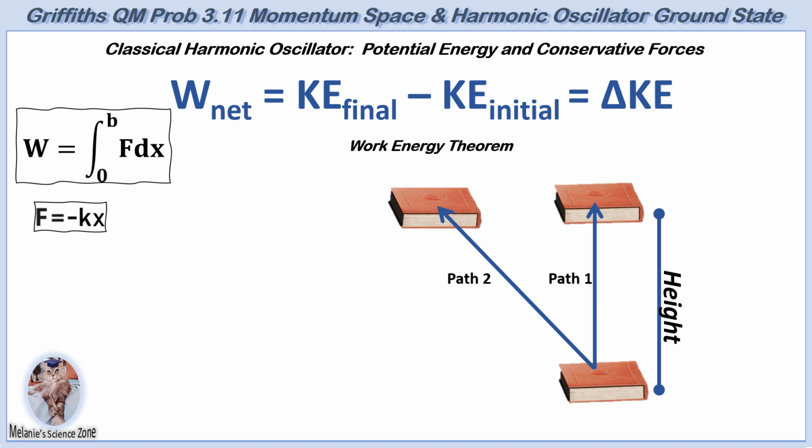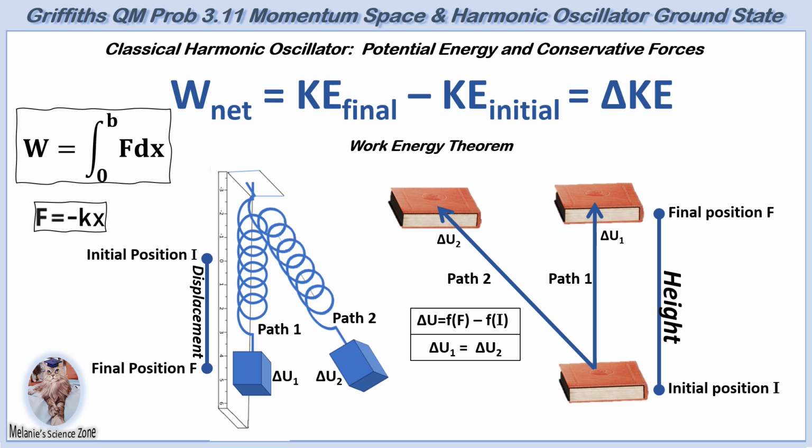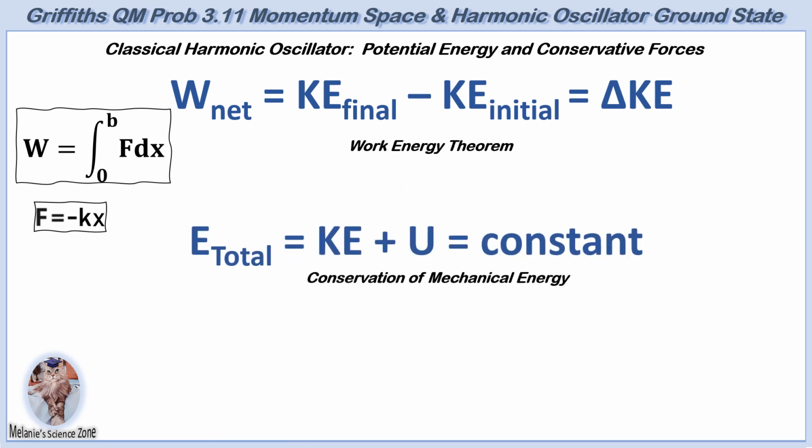energy. For instance, the work done by gravity depends only on the change in height, while the work done by a spring depends solely on the change in its displacement from equilibrium. In both cases, these differences directly correspond to changes in potential energy. Therefore, when dealing with conservative forces, the work-energy theorem can be expressed in terms of total mechanical energy, defined as the sum of kinetic and potential energy.